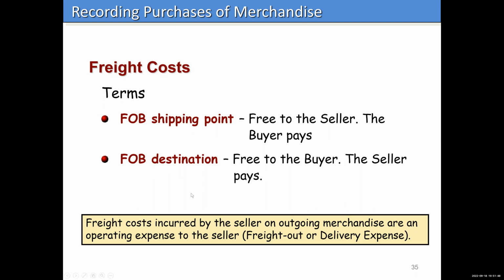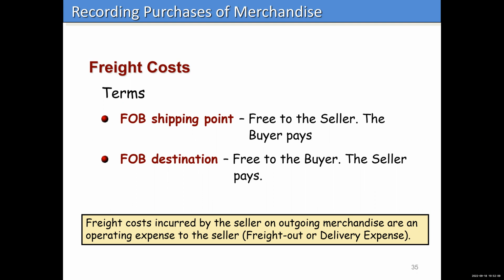Now, it's interesting that from a buyer's point of view, when we buy that merchandise inventory, we're going to be debiting merchandise inventory for the cost. But also when we pay for the freight, we're going to be debiting merchandise inventory. Why?